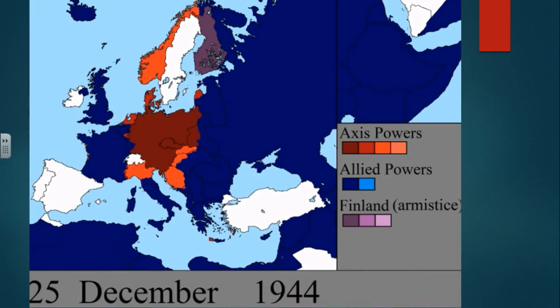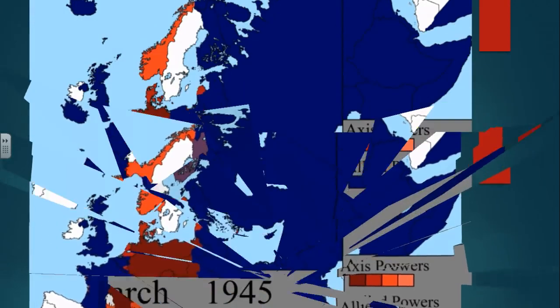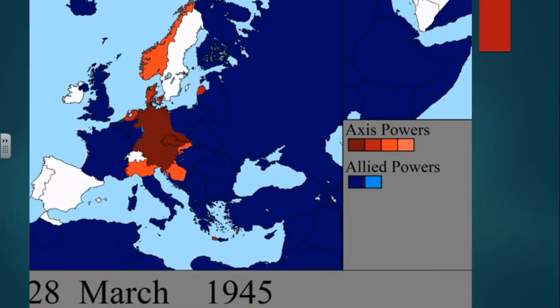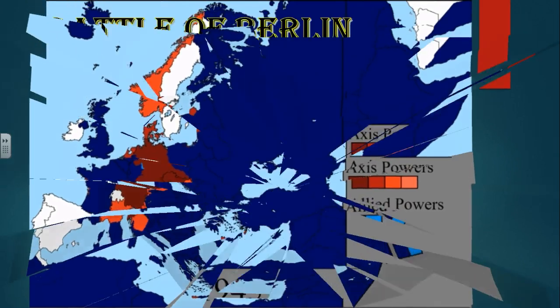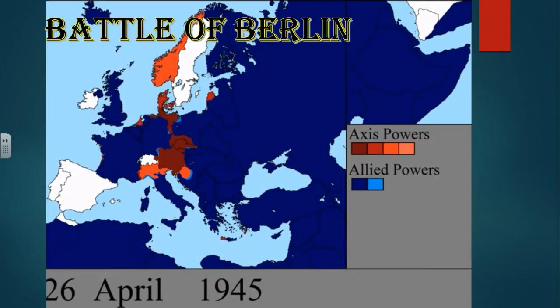Hitler's last Christmas, December 25th, 1944. Basically, Hitler controls small portions of northern Italy, Yugoslavia, parts of Poland as well, Germany, Norway, Denmark, Holland, that area. But his power is quickly being reduced, and we can see that happening right through here. Get to March 28th. Again, we're moving forward. The Allied troops are moving in, and Hitler's Germany is not the way it was before, bringing us until April 26th of 1945, right around the time of the Battle of Berlin.